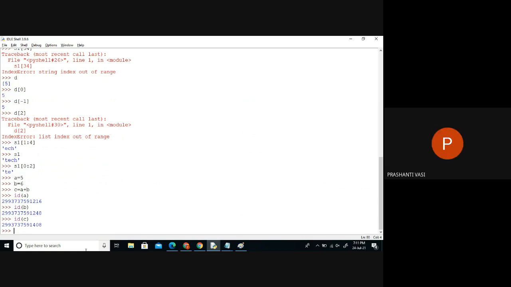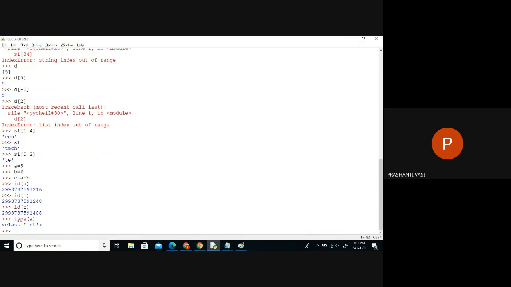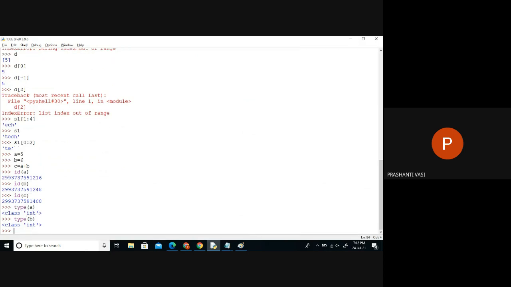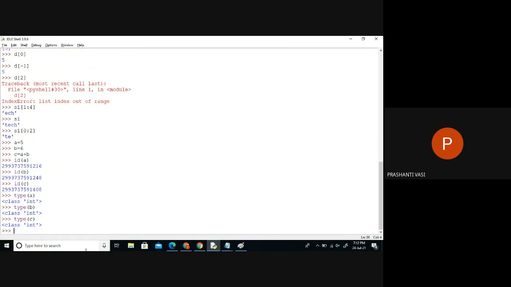Yes. And if you want to find out the data type, there is a predefined function called type. It will tell you the data type of the information. So if you just say, I want to find out the data type of B, it will show you. So already we know A is an integer, B is an integer, but what is C? Just to identify, I'm just saying type of C. So is it also a new integer or not? So we didn't manually take an integer, we just got the new integer with the addition operator, with the help of the arithmetic operator, right? Any confusion?